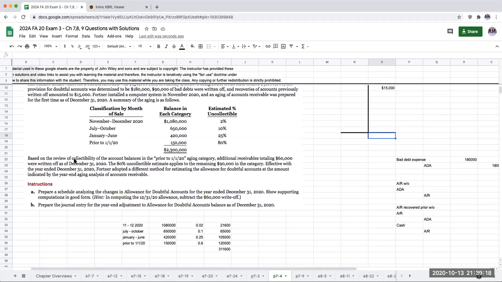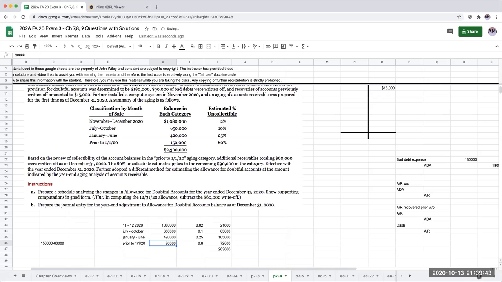However, based on the review of collectability of the account balances here, additional receivables totaling $60,000 were written off. So of this 150,000, I wrote off another 60,000. So this amount here is going to be 90,000, or 150 minus the 60,000.